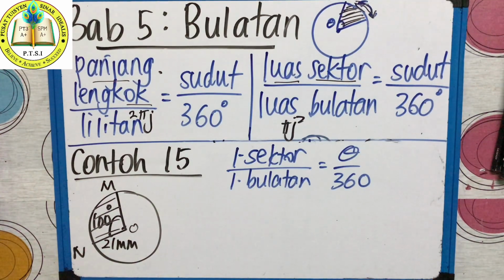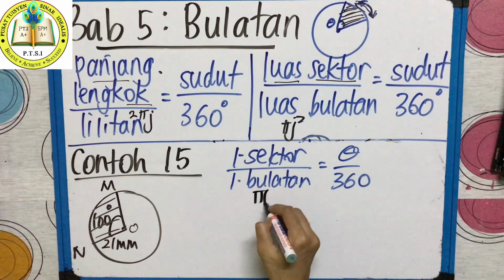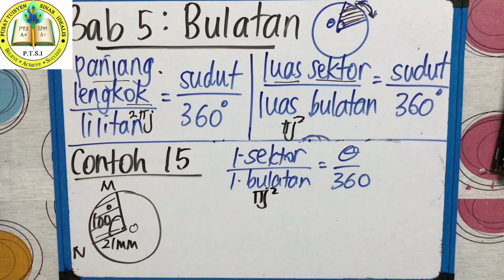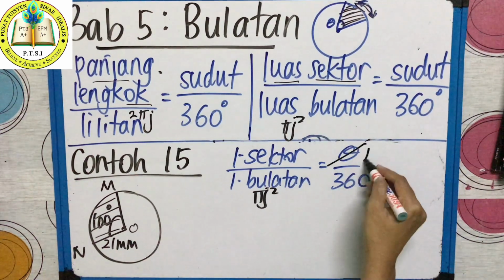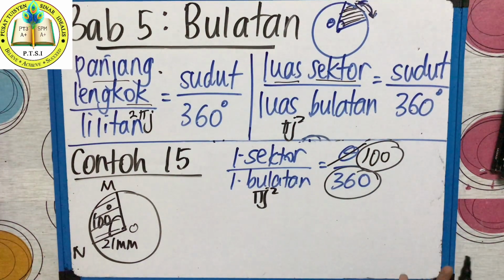Luas bulatan, remember I told you, a formula inside another formula. What is luas bulatan? Pi j kuasa 2. Area of circle, pi r square. So you have to do that. The angle is given as 100 degrees, so teacher cut and put 100. 360 is already fixed, so all this you have ready. Now you have to find pi j kuasa 2.